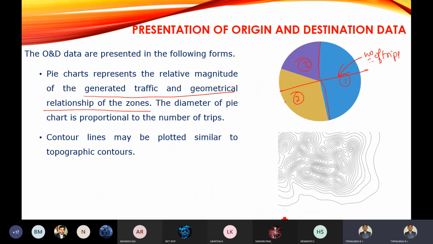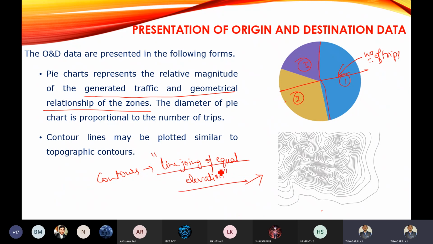The last one is contour maps. This is very important. Contour maps will be plotted according to the topographic contours. Contours means lines joining equal elevation, which we are going to call contour lines. The contour lines will be drawn according to the number of trips. This is also based on the number of trips.